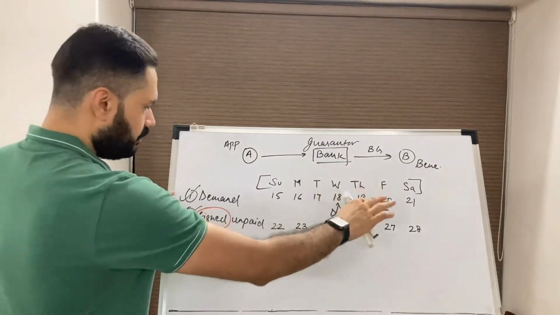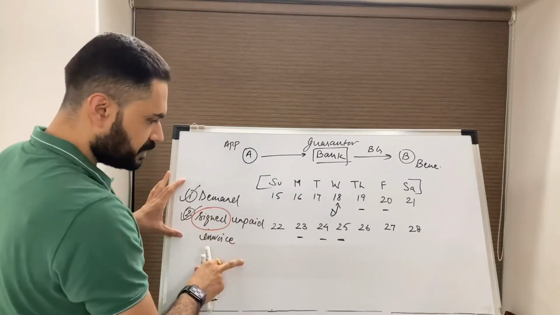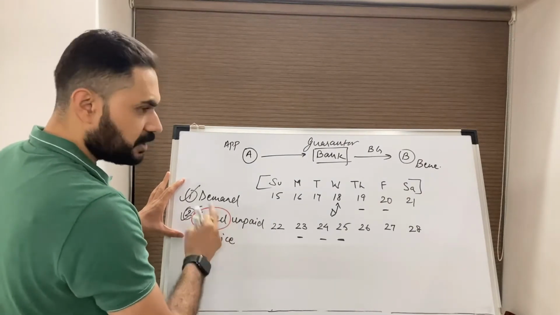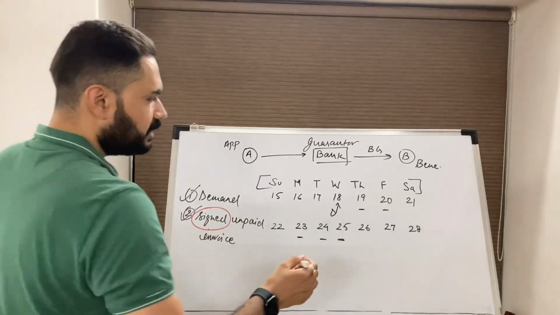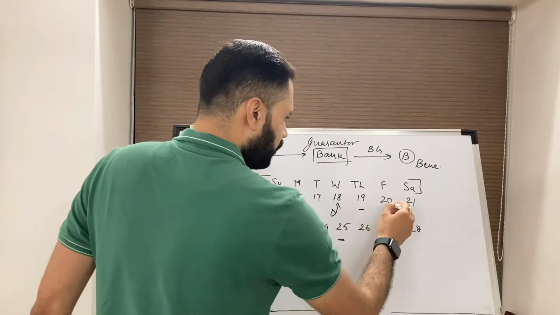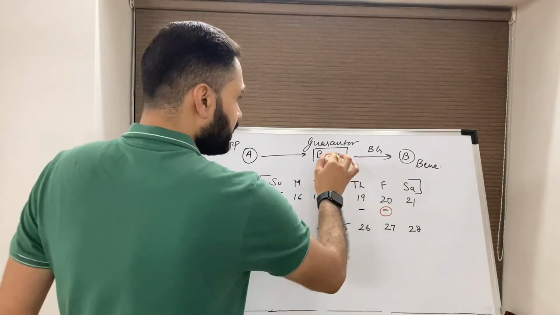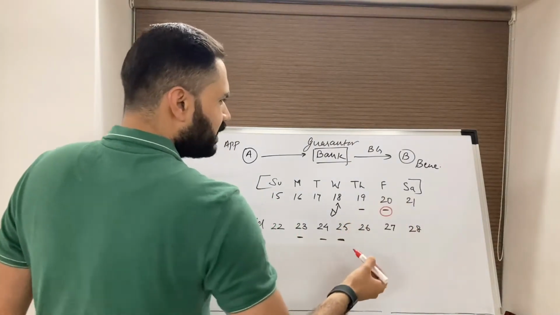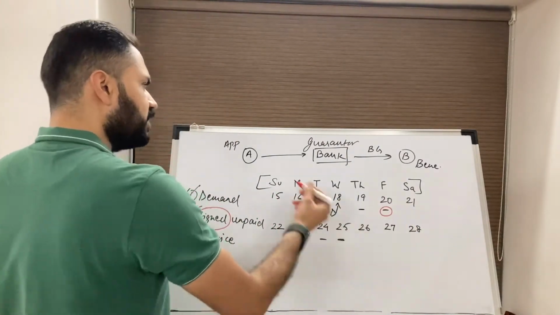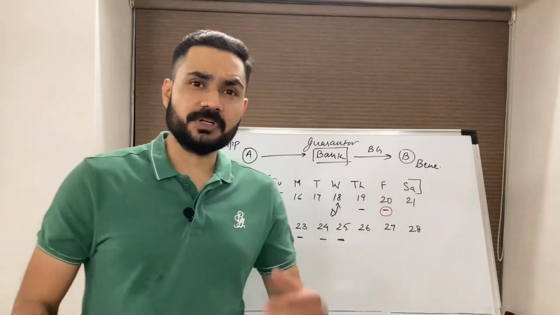Okay, so this is a case when the demand was rejected. We have the same example: demand is presented and unpaid invoice is presented. This is not signed and the demand is discrepant. So I found out that the demand is discrepant on 20th. I mean the guarantor found out. The guarantor decided to go and ask for a waiver from the applicant. Now in what cases will the guarantor ask for a waiver?